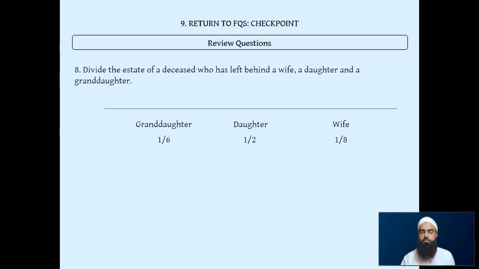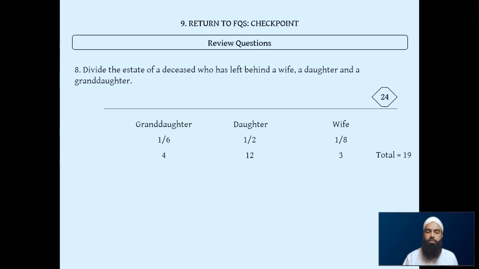So we see that there is 1/6 from group 2, half and 1/8 from group 1. So we use the bigger denominator, the 8, multiplied by 3 gives us 24 as our divisor. Wife gets 1/8 of 24, which is 3. Daughter gets a half, which is 12. And the granddaughter gets 1/6, which is 4. We add it up. 12 plus 3 is 15, plus 4 is 19. So we know it's a rad mas'ala.